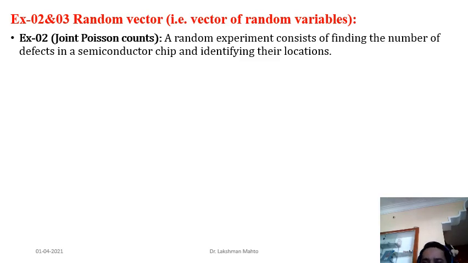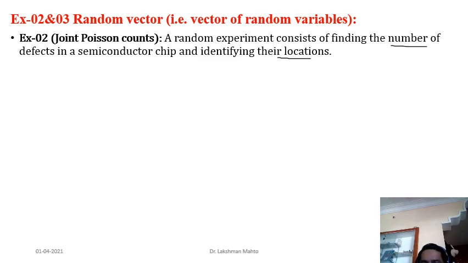So a random experiment consists of finding the number of defects in a semiconductor chip. If you take a semiconductor chip, you have to identify the number of defects in it, and identify where each defect is located. So you have to identify the location as well.